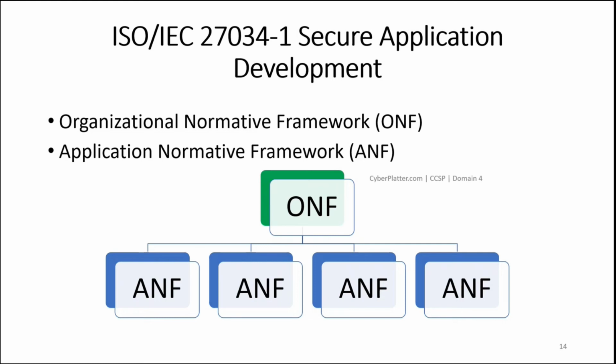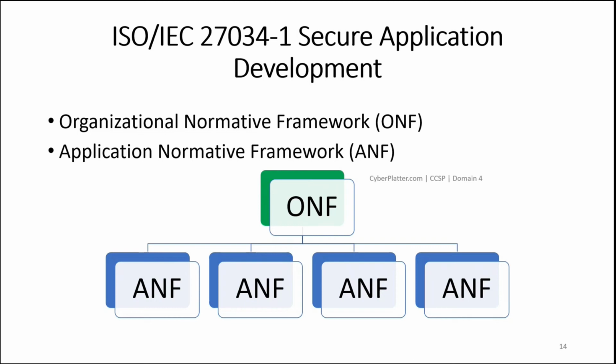The Application Normative Frameworks (ANFs) are subsets of the ONF for each specific application. The ANF shares the applicable parts of the ONF needed to achieve an application's required level of security and the level of trust desired. The ANF to ONF relationship is a one-to-one relationship. Every application has an ANF that maps back to the ONF. However, the ONF to ANF relationship is one to many. The ONF has many ANFs, but an ANF has only one ONF.